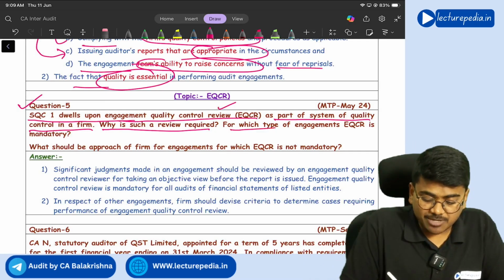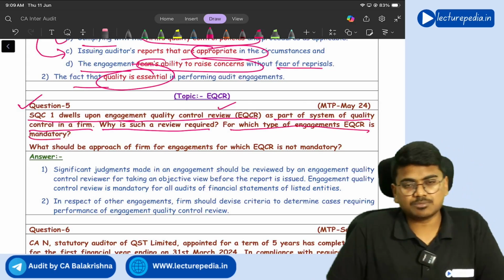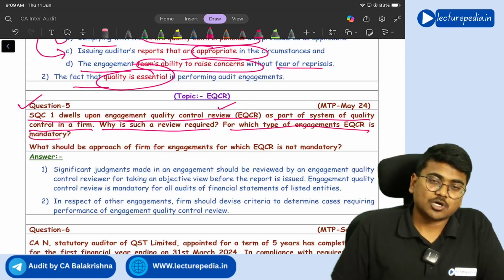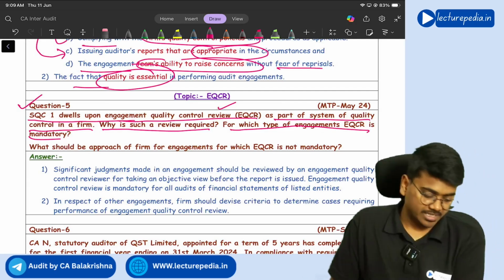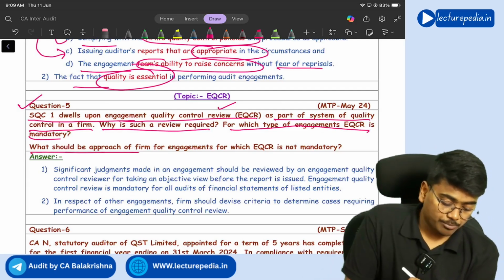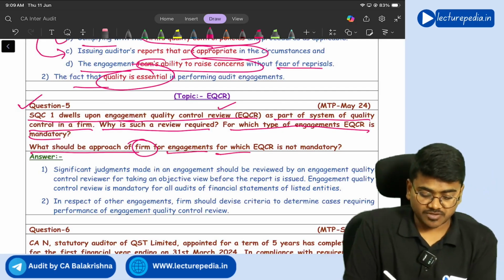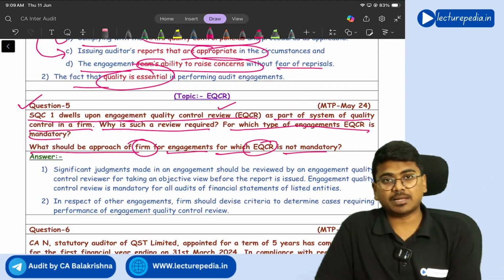Next, for which type of engagements is EQCR mandatory? You already know this. Only for listed entities, engagement quality control review is mandatory. Now, what should be the approach of the firm for engagements for which EQCR is not mandatory?